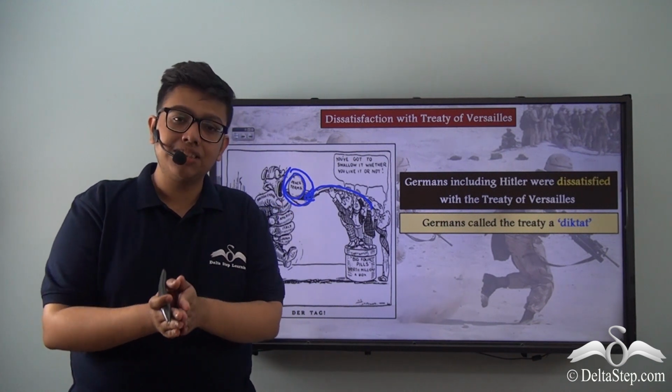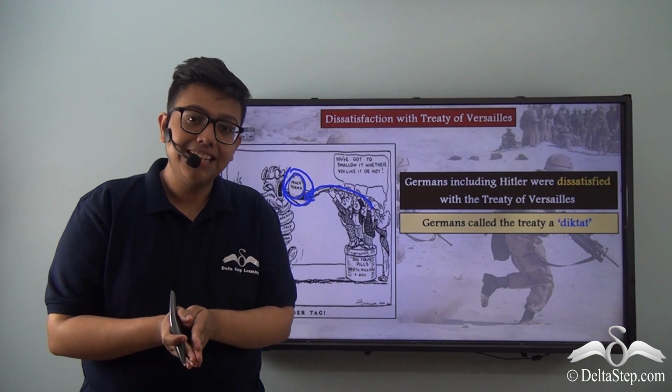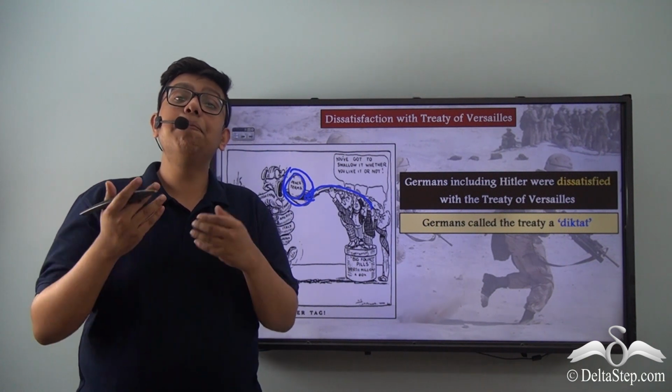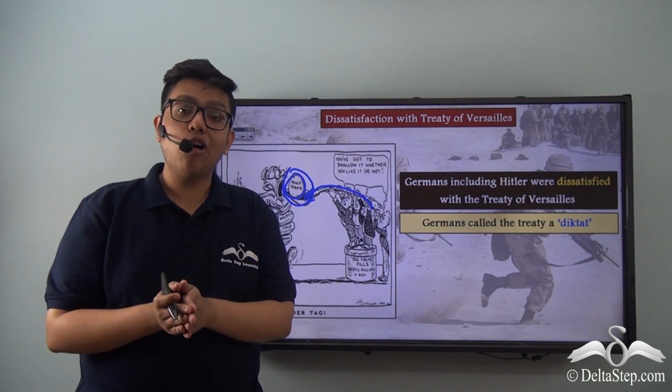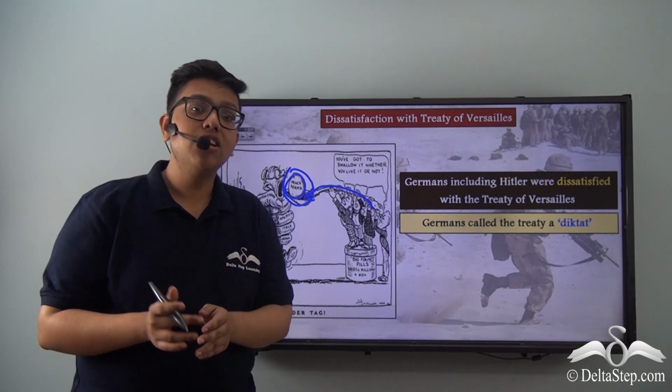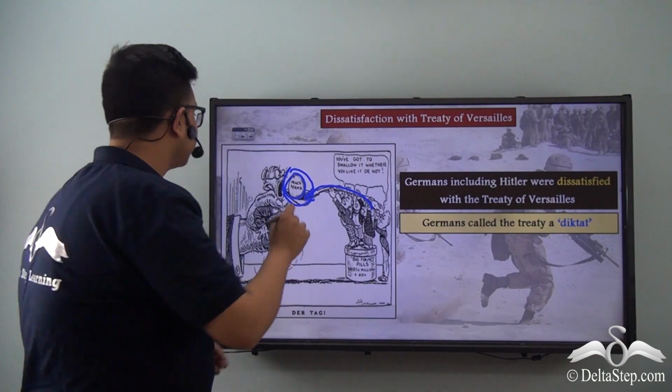Therefore, peace terms that are supposed to be peaceful in nature are rather being given in an imposing manner, which is why the Germans gave the title of a diktat or an imposition to the Treaty of Versailles.